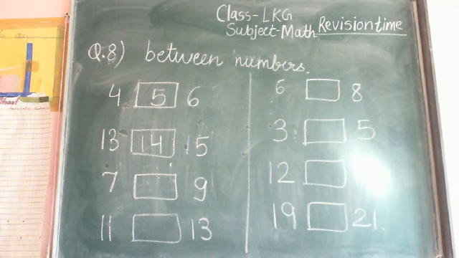Fast, and complete all the answers. Question number 1 is 4 and 6, 13 and 15, 7 and 9, 11 and 13, 6 and 8, 3 and 5, 12 and 14, and 19 and 21. So write the between numbers for all the examples.